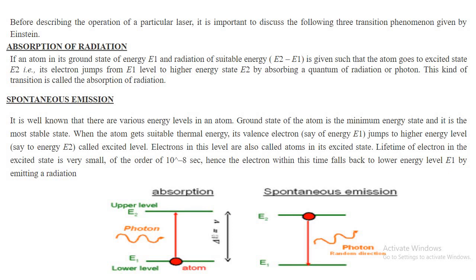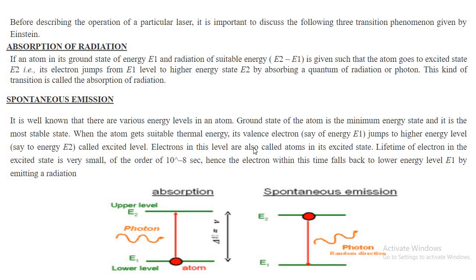But as they are not happening at the same time, their properties, mainly the phase properties of the photon, are not the same. The time taken by this process is very small, in the order of 10 to the power minus 8 seconds in normal cases.